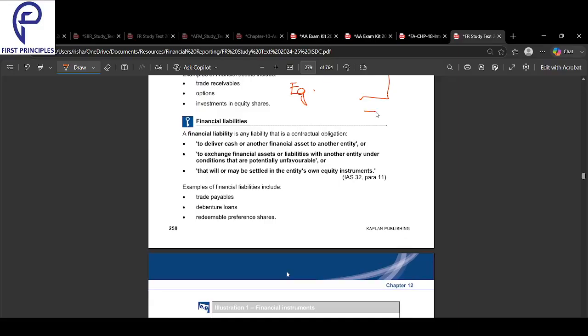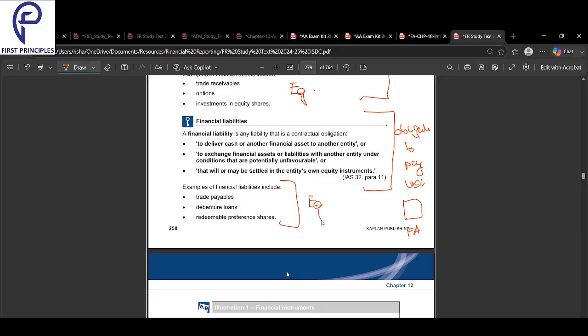Next, what are financial liabilities? Again, it is an obligation. Please make these notes, guys. It is an obligation to pay cash to the holder of a financial asset. These are the examples.